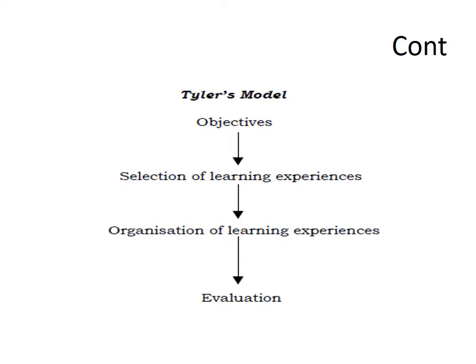See the model picturization. First one is objective. First of all, we select objectives. Then we select the learning experiences, selection of content on the basis of the objectives. Then at the third level, we organize all those learning experiences in a sequential way, and at the last, we evaluate the whole process, whether we achieve our objective or not.